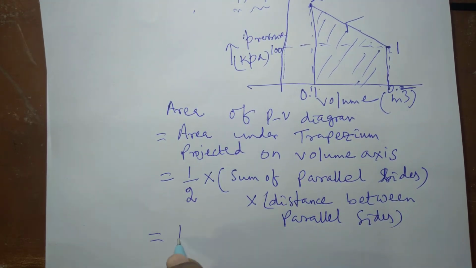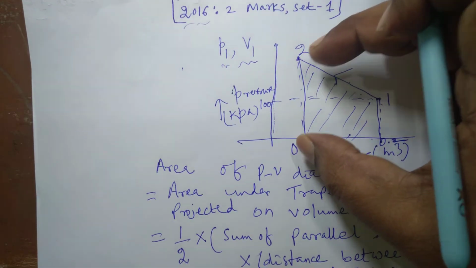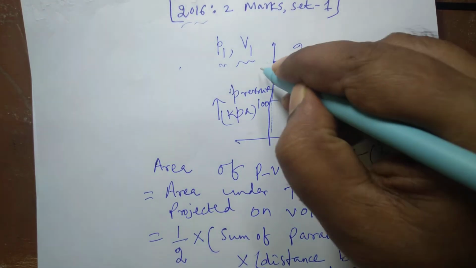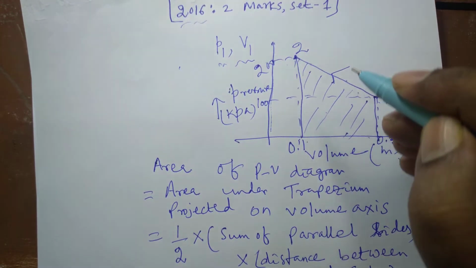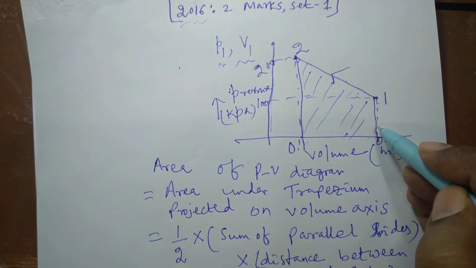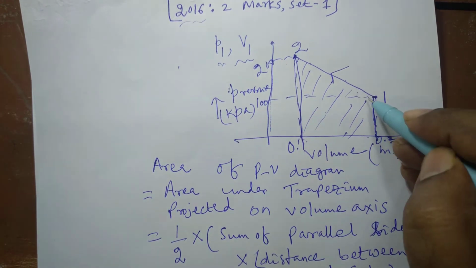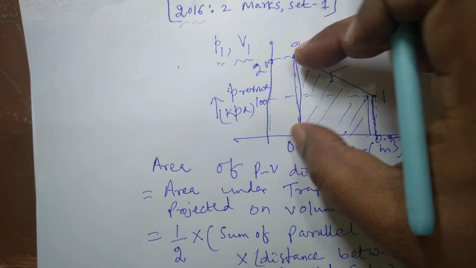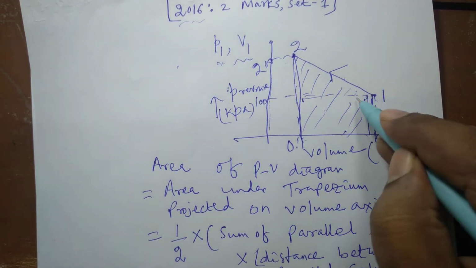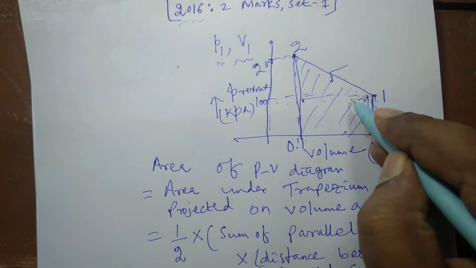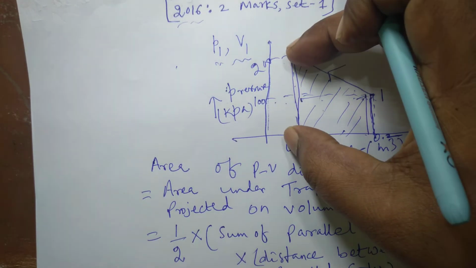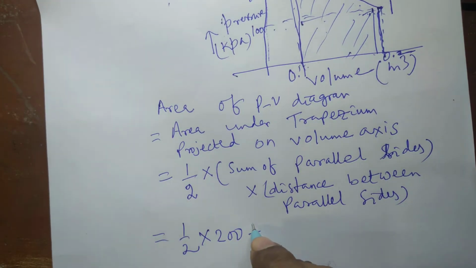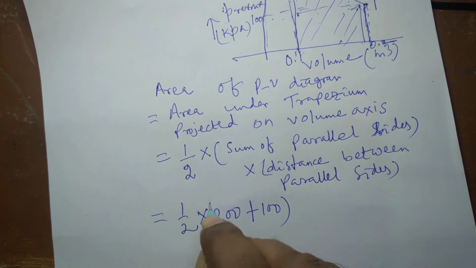So here you see, half into this side is 200 kilopascal, and this side is parallel to this side, so this length in terms of pressure is 200 kilopascal, and the length of the other side is pressure 100 kilopascal, the initial state of the process. So this is 200, this is 100, so half into 200 plus 100 kilopascal.